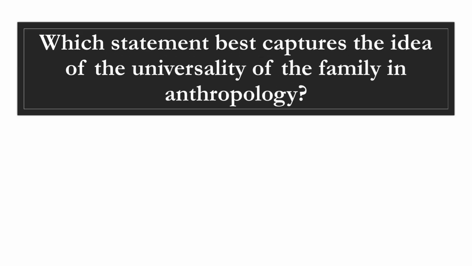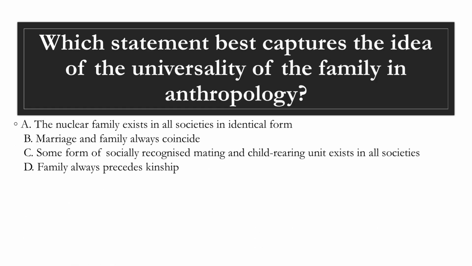Question 1. Which statement best captures the idea of the universality of the family in anthropology? A. The nuclear family exists in all societies in identical form. B. Marriage and family always coincide. C. Some form of socially recognized mating and child-rearing unit exists in all societies.